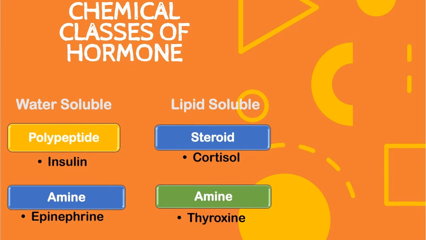Okay, chemical class of hormone: water soluble, polypeptide; lipid soluble, steroid. Example of polypeptide: insulin. Example of steroid: cortisol. Amine depends on the type of hormone. For example, epinephrine is water soluble, but another type of amine hormone, which is tyrosine, is non-water soluble, or its solubility is higher in lipid-rich environments.